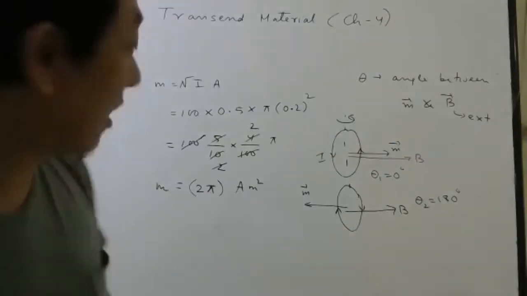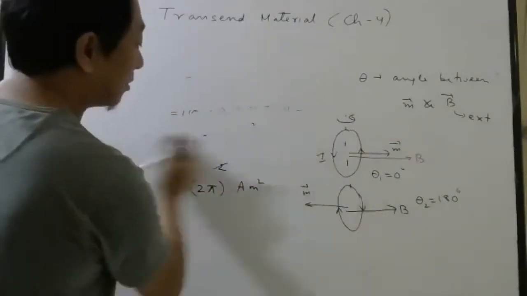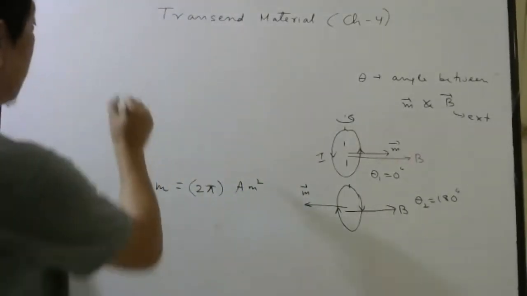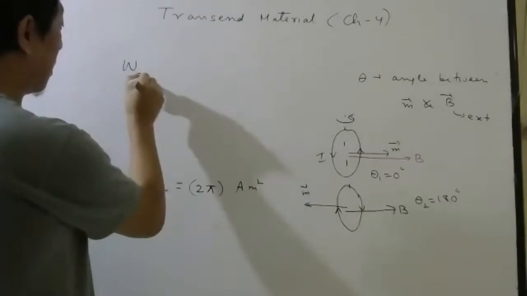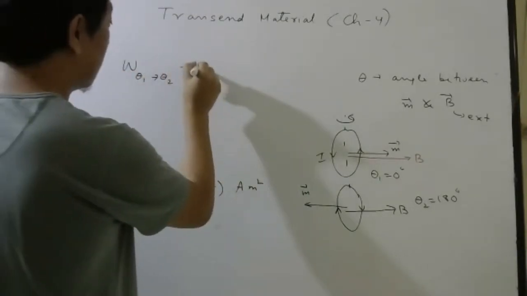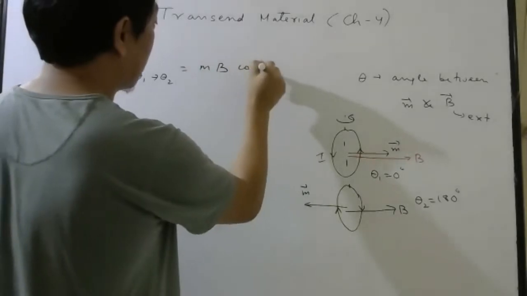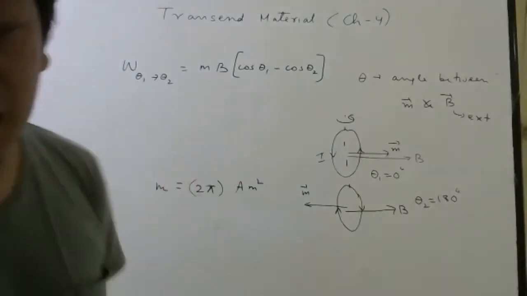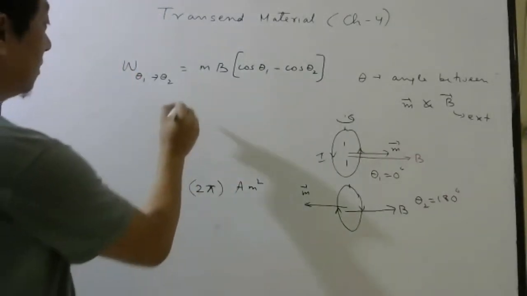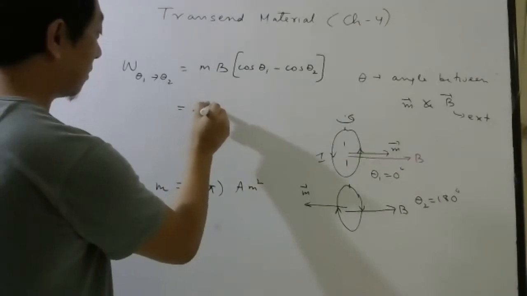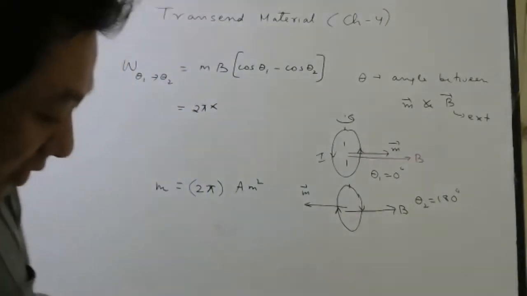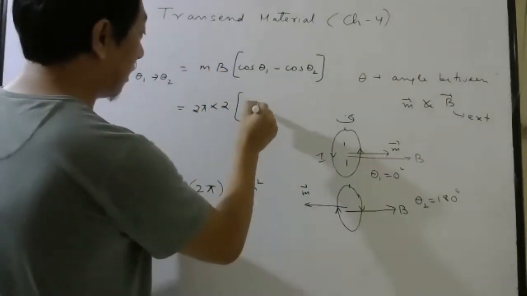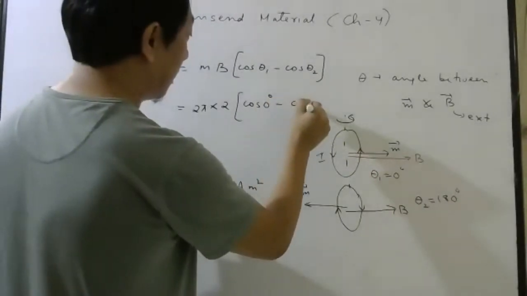So what is the work done they are asking? Work done against what? Against the torque. So what is the work done to rotate a dipole from theta 1 to theta 2? Formula was mB (cos theta 1 minus cos theta 2). Same formula we have in case of electric dipole also. So magnetic moment is 2 pi. What is the magnetic field they told? 2 Tesla, I think. So magnetic field is 2 Tesla.